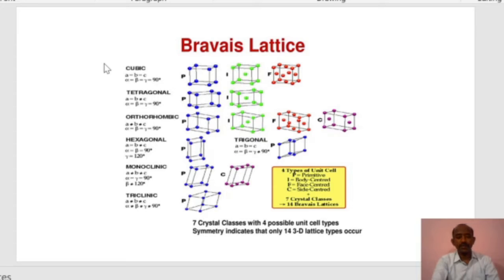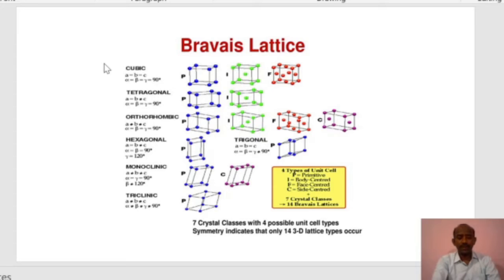In the cubic system we have 3 types: the primitive cell or simple cubic, body centered cubic and face centered cubic. Simple cubic means there are 8 atoms at the corners, so this is also called a primitive cell. The contribution of the 8 atoms in that unit cell is 1, so in such cases this is called a primitive cell.